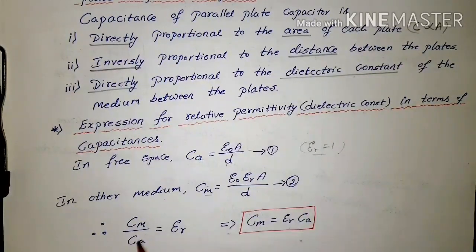When you divide, Cm by Ca is equal to epsilon R. That means Cm is equal to epsilon R into Ca, where epsilon R is the dielectric constant of the other medium. It may differ from medium to medium. So this is the relationship between the capacitance with a medium, the capacitance in air or free space, and the dielectric constant.